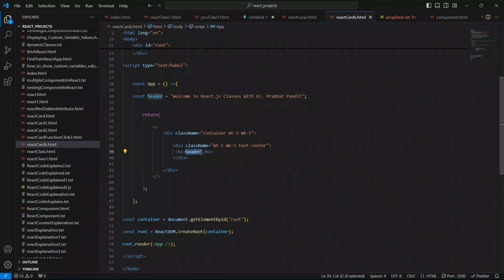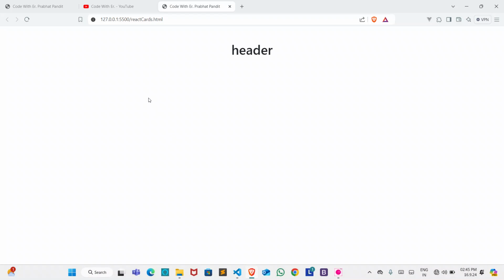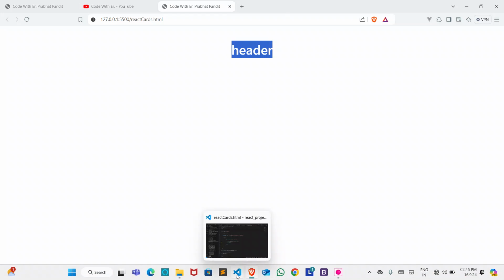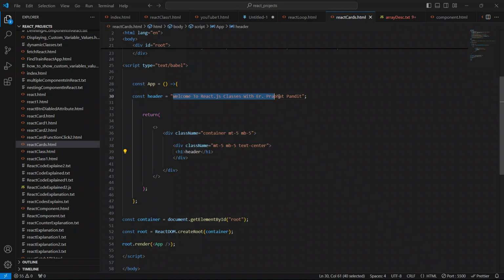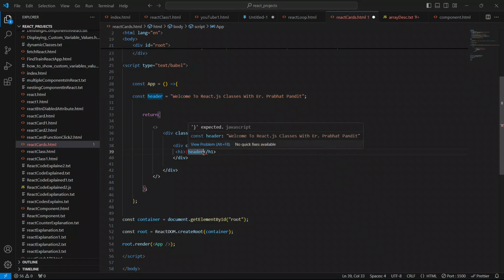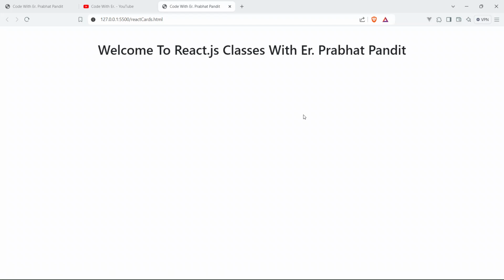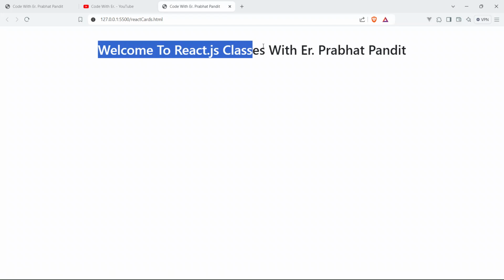Okay, as its value. Save your code, go to the browser, and you can see here only the header. In order to see this text, "Welcome to React.js classes with Prabhat Pandit," we have to enclose this header inside the opening and closing curly braces like this. Now save your code and go to the browser, and boom guys, we have created our first variable inside React.js, and we can see the value also.